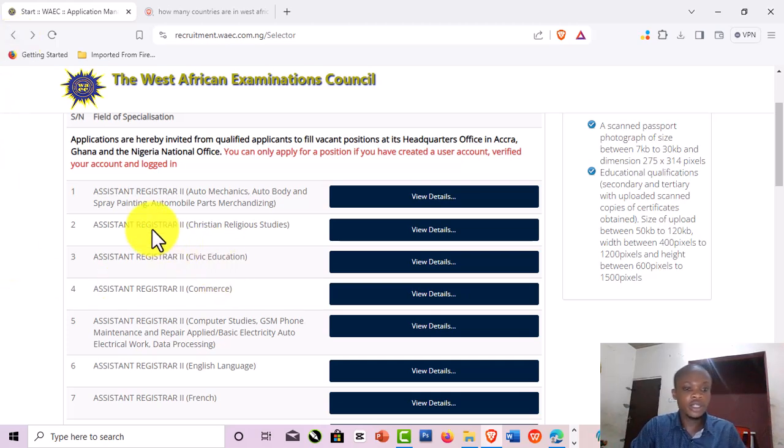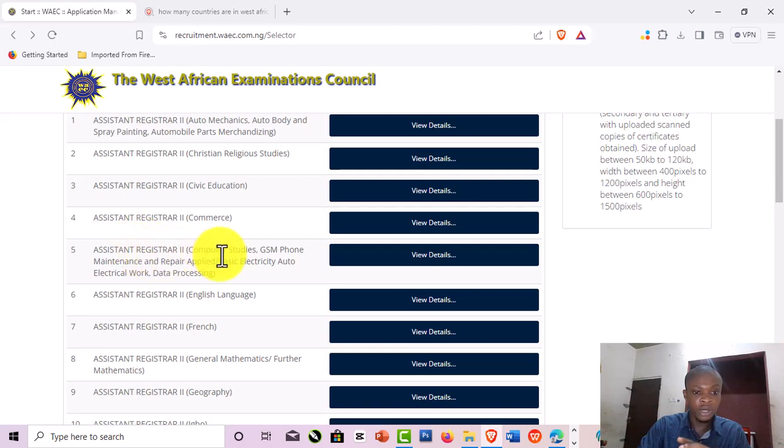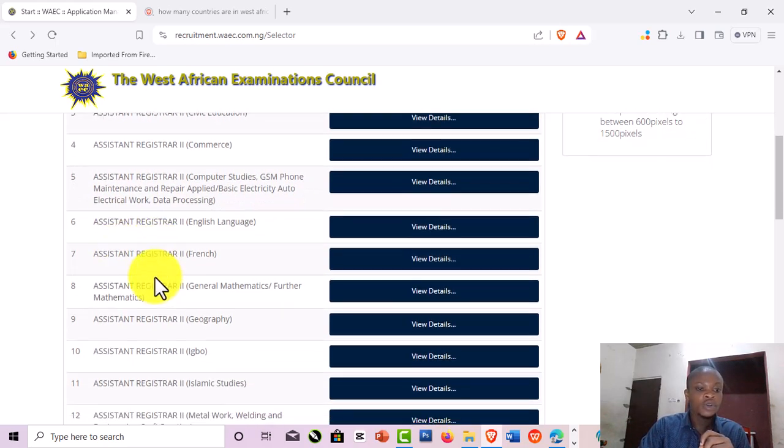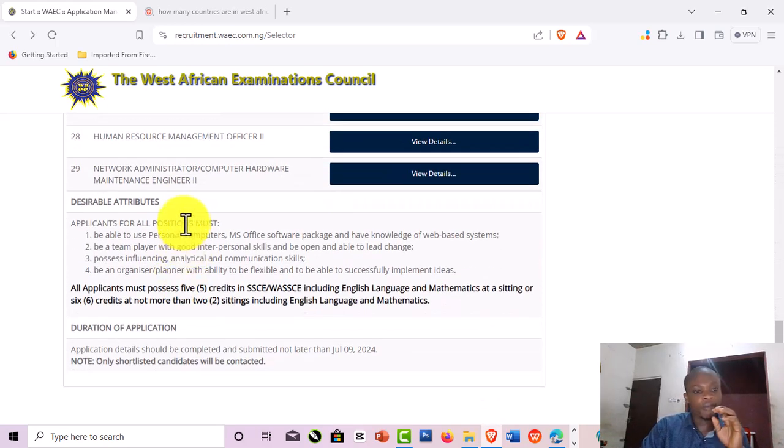Another one here is assistant registrar 2, Christian religious studies. So we also need to look at the details. This one is assistant registrar 2, civic education. We have commerce here. We also have assistant registrar computer studies, GSM phone maintenance and repair, applied basic electricity. So we have up to 29 positions right here on this WAEC recruitment portal.